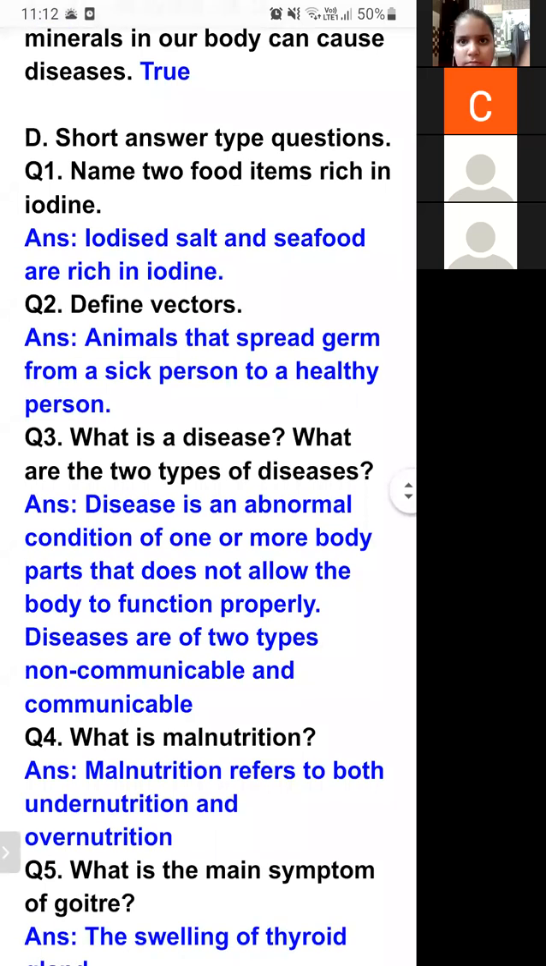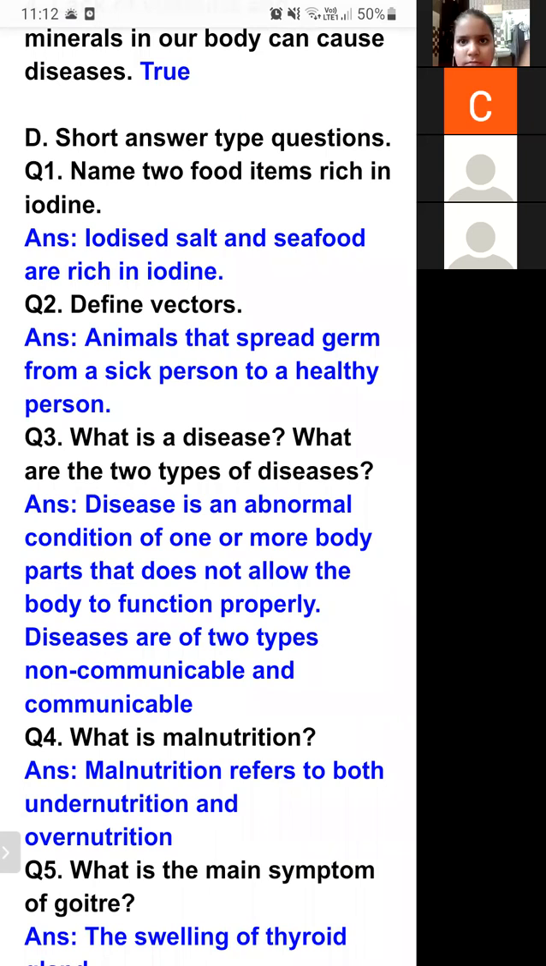Next is a short answer type question. Name two food items rich in iodine. Iodized salt and seafoods are rich in iodine. Define vectors. Animals that spread germs from sick persons to healthy persons are known as vectors.